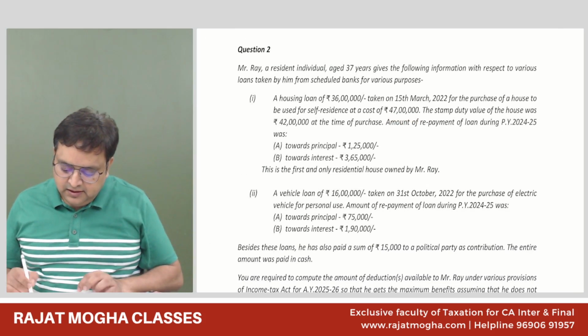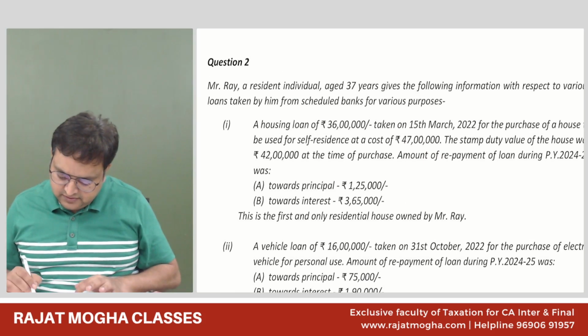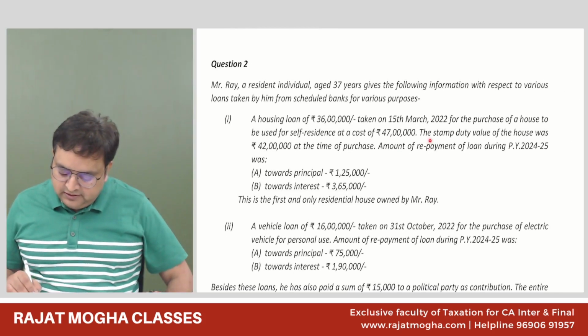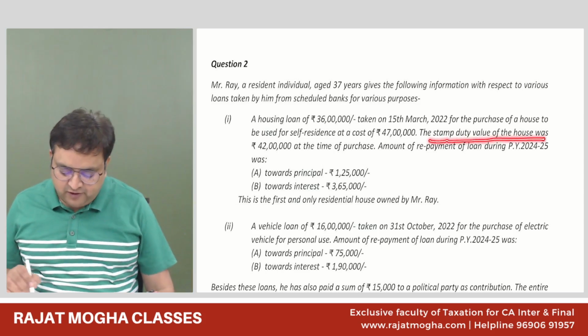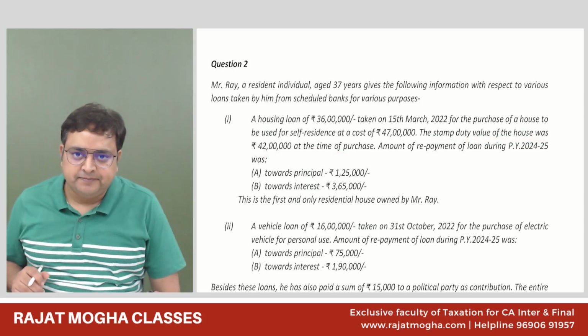Yes, sir. Where is the 35 lakh limit, sir? No, I meant that for the deduction, the limit is 35 lakh. The stamp duty value of the house was 42 lakh at the time of purchase. Okay.